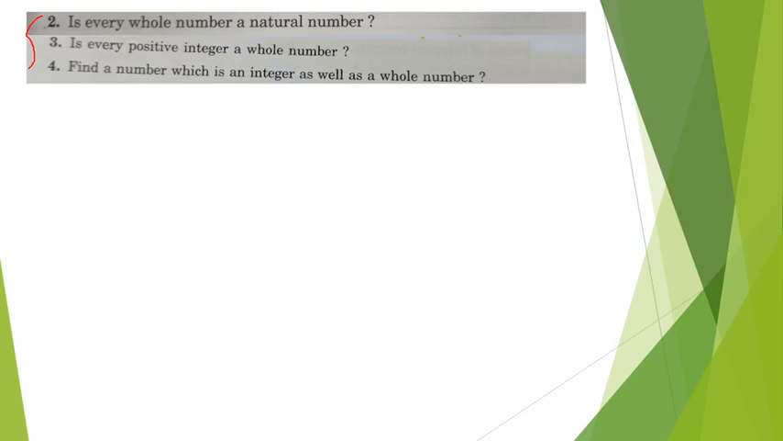These 3 questions are similar kind of question, and how to solve this question, let's see it. The question number 2 is: every whole number is a natural number?